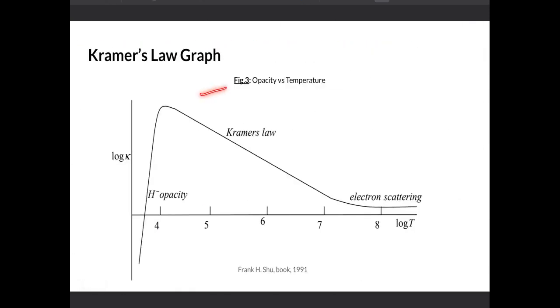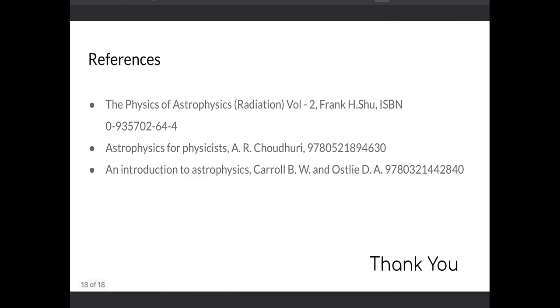Now we will explain this graph of kappa versus temperature. For the low temperature range, the H minus opacity relation is dominant. Then at moderate temperature, Kramers' law is valid, with the simple T to the power minus 7/2 relation. If we increase the temperature further to higher temperatures, electron scattering dominates, in which kappa has an almost constant dependence on temperature. So this is the graph.